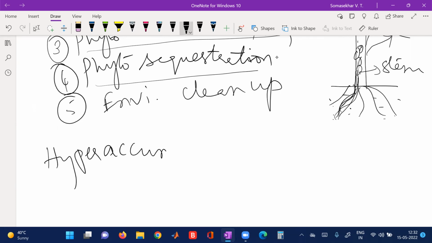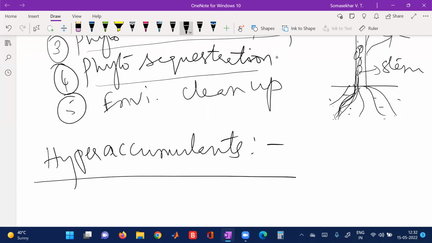Hyperaccumulants are the organisms which collect large amounts of contaminants in their cells from the soil. The organisms which collect a high amount of contaminants from the soil and store them in their cells are called hyperaccumulants.